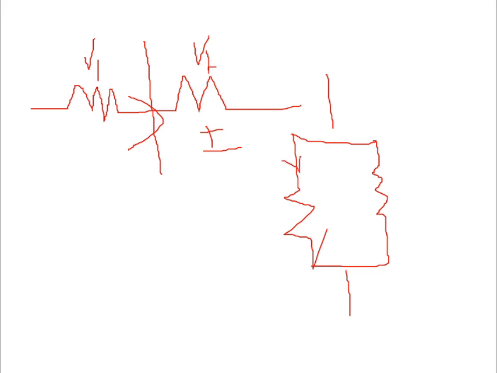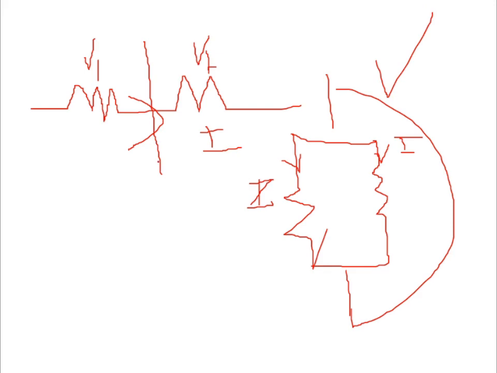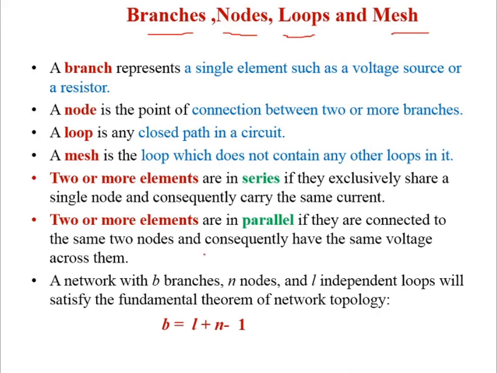Here the current will be changing, but the voltage is the same. That is the concept of series and parallel. When you go to the problem, we will see more.